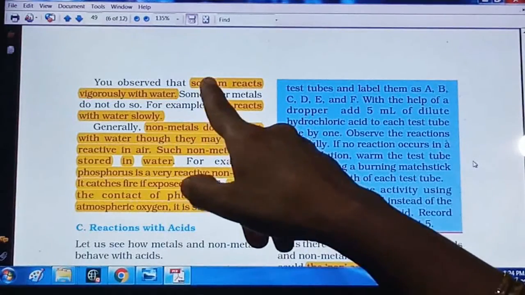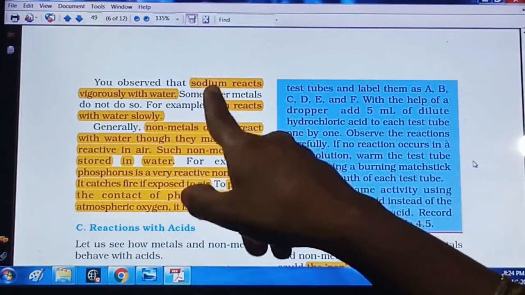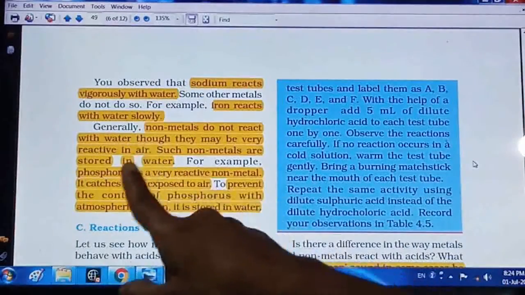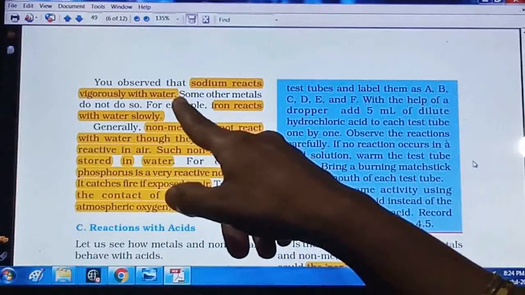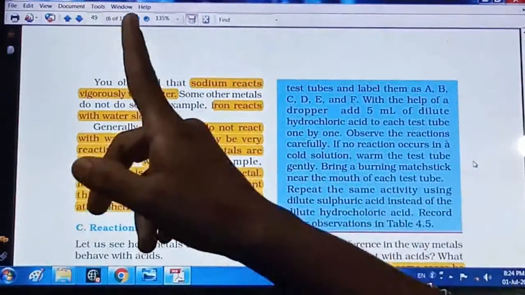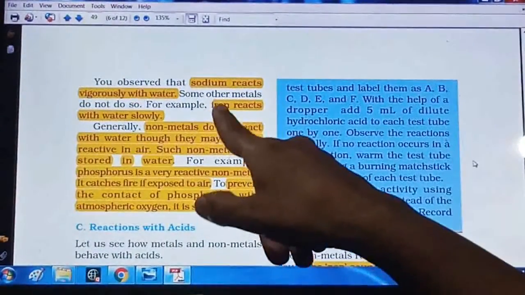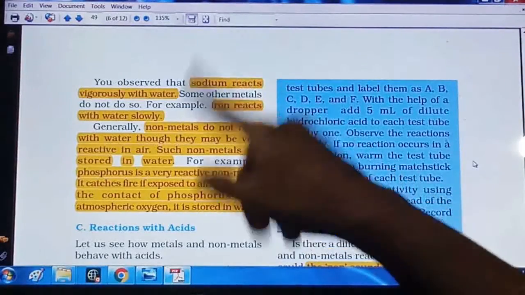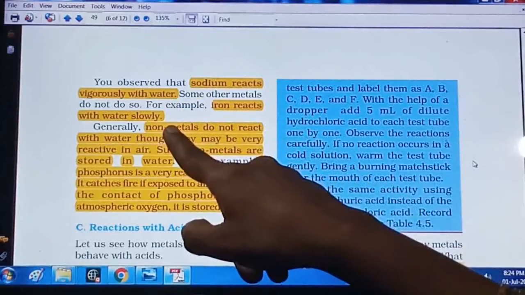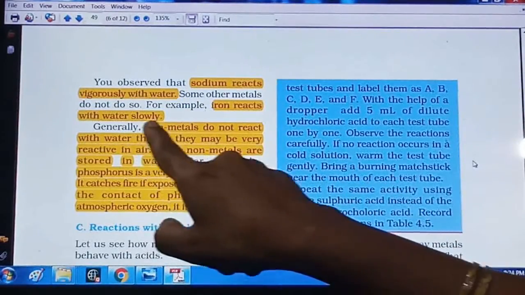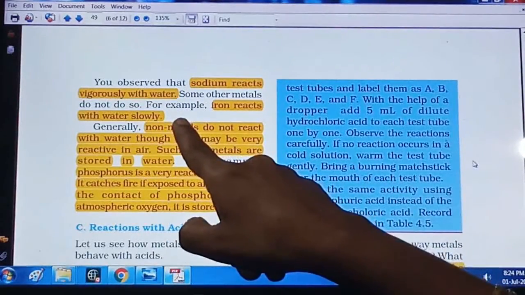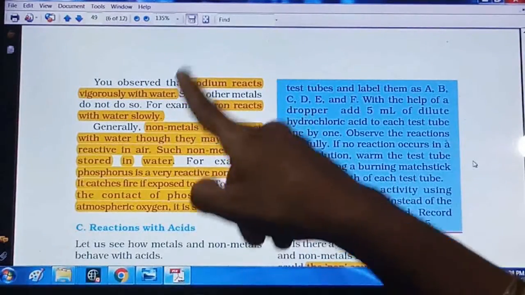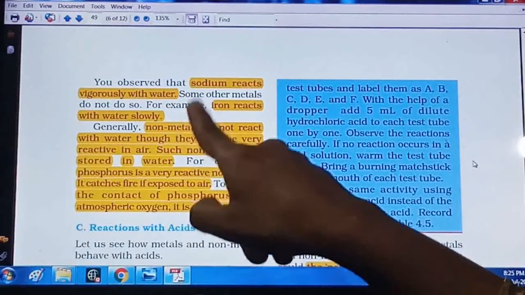Here sodium is a metal, and it reacts very vigorously with the water. Is it the same for all metals, that they react very vigorously with water? No, it's not compulsory, because we have seen the iron example also. Iron is also a metal. Iron reacts with water, but very slowly. So it's not compulsory that all metals react with water very vigorously. Yes, but they do react with water.